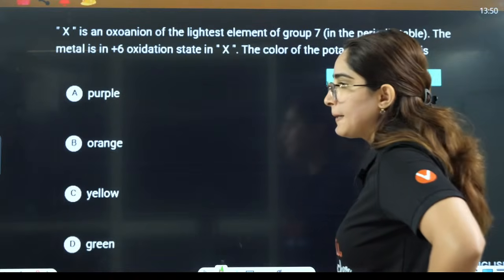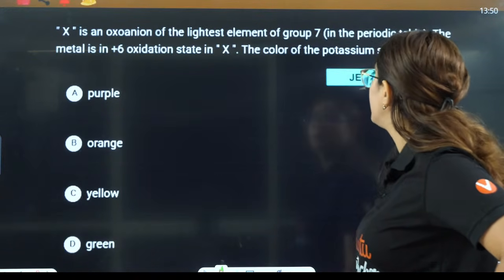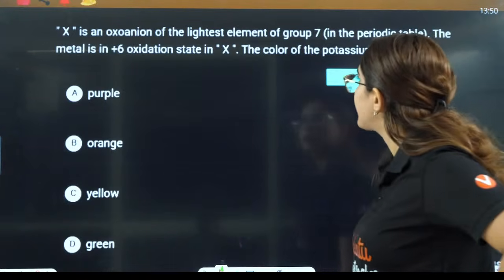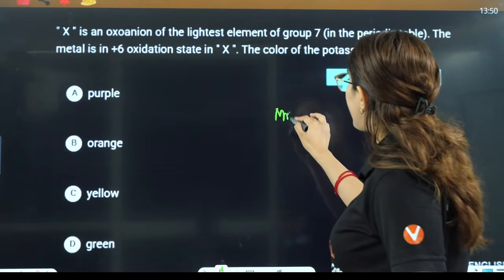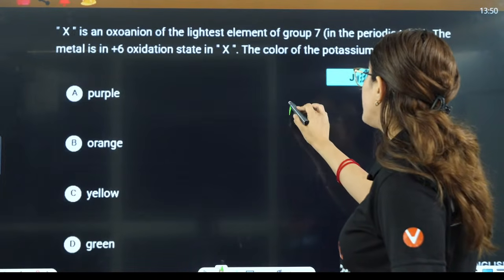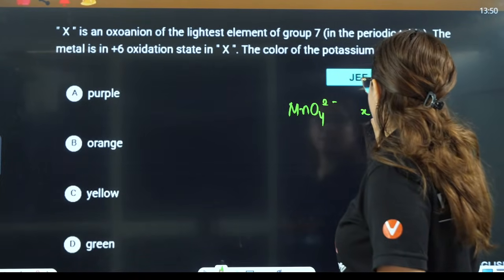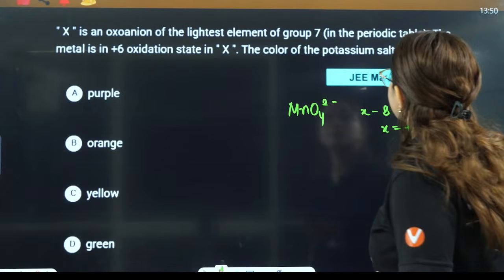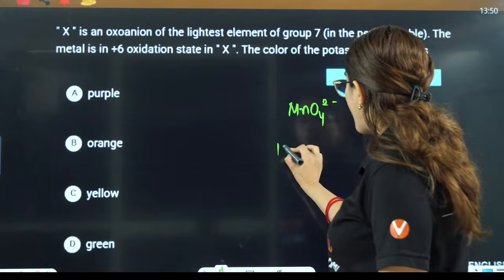If you see, this is actually not from the p block, this is actually from the d block. From group number 7, now you have manganese, and the oxo salt of manganese is this one, where x - 8 = -2, so x is in +6 oxidation state. And now they are saying the color of the potassium salt.